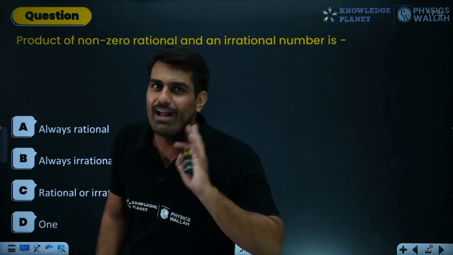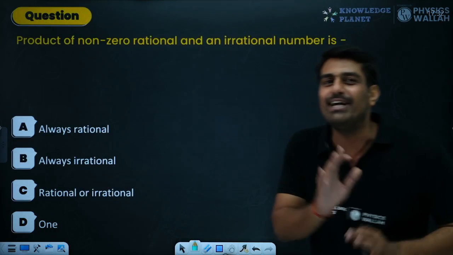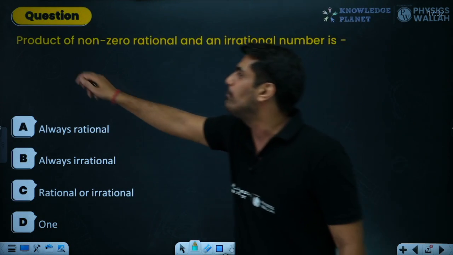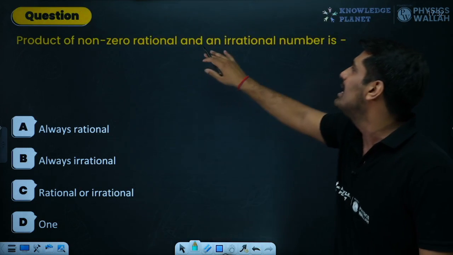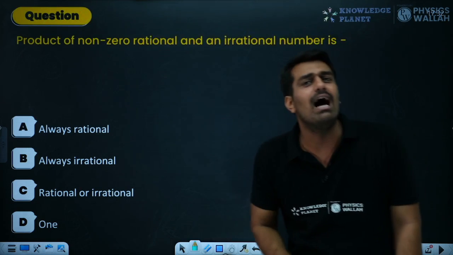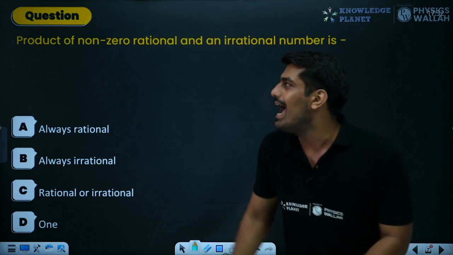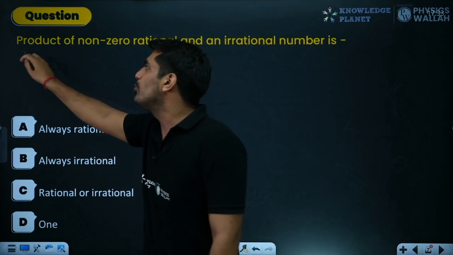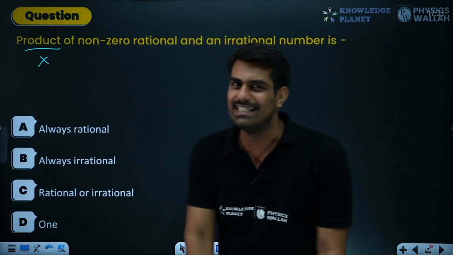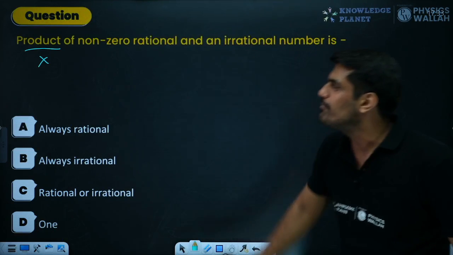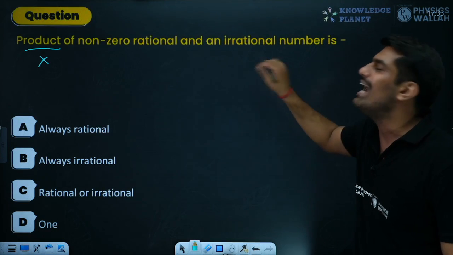I'll come to that. I even forgot that I brought a question related to this part. So over here we have a product of a non-zero rational and an irrational number. The question being asked is: if we have a non-zero rational number and an irrational number, and we multiply them, the product is nothing but multiplication. This is very simple to understand, right?